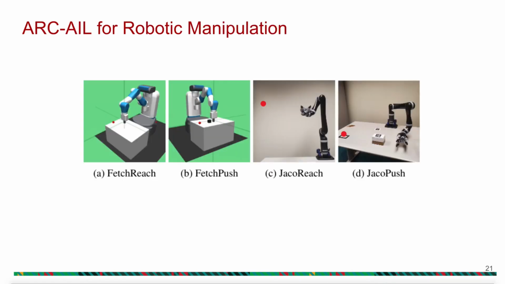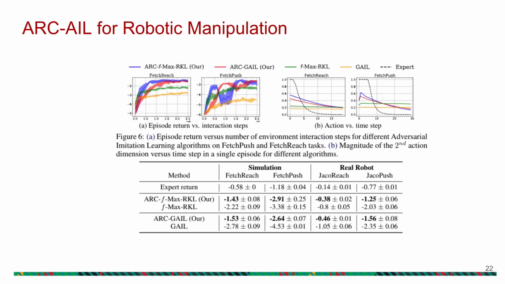We then test ARC on robotic manipulation tasks, which are simplified versions of reach and push tasks. In these tasks, we train policies in simulation and deploy them in the real world. Again, in these tasks, we see that ARC gets higher performance as compared to standard actor critic.